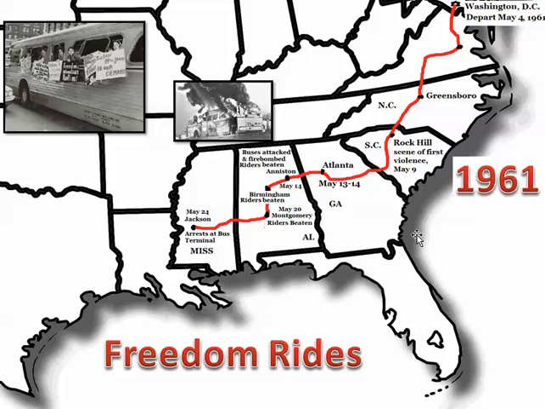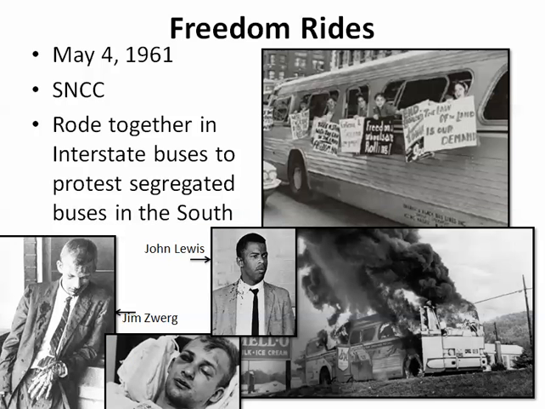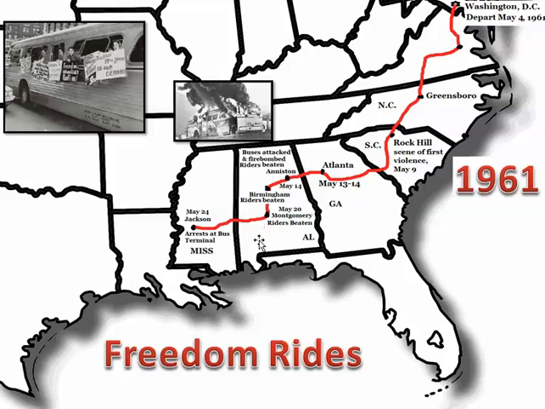Virginia, Richmond, Virginia, down to Greensboro, North Carolina, and then to Rock Hill, South Carolina, where they had a little bit of violence against them. And then they went into Atlanta May 13th to 14th. Not a whole lot, maybe a little mouth, but not much violence. Then they got into Alabama and Anniston, and in Birmingham, where a lot of the riders are going to be beaten. This is where Lewis and Zwerg were beaten, in Anniston. And then in Birmingham, they're going to be beaten again.